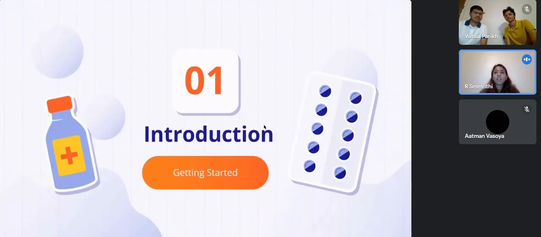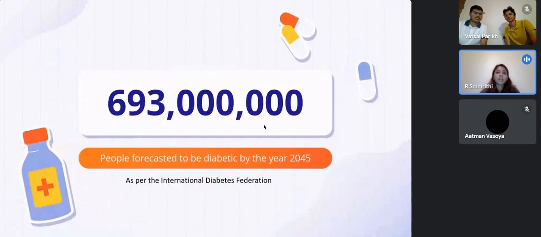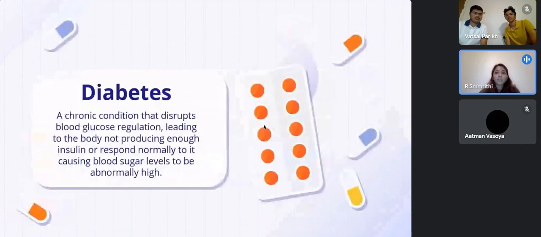Starting with the introduction, let's start by acknowledging the scale of the diabetes epidemic. According to the International Diabetes Federation, it's estimated that 693 million people will be affected by diabetes by the year 2045. Diabetes is a chronic condition which disrupts blood glucose regulation, resulting in high blood sugar levels. This is a condition where the body either doesn't produce enough insulin or doesn't normally respond to insulin. This disruption in the body's natural process leads to abnormally high blood sugar levels.